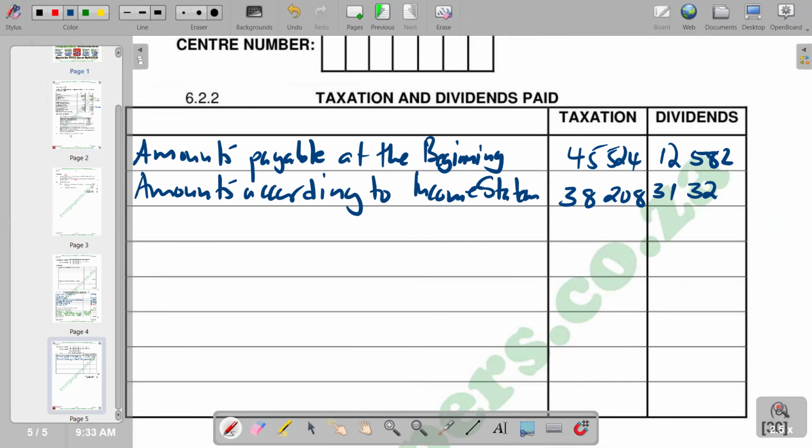So we are supposed to add these amounts that are for the year. And then from there, we are supposed to subtract the closing balances, that is balances at the end.